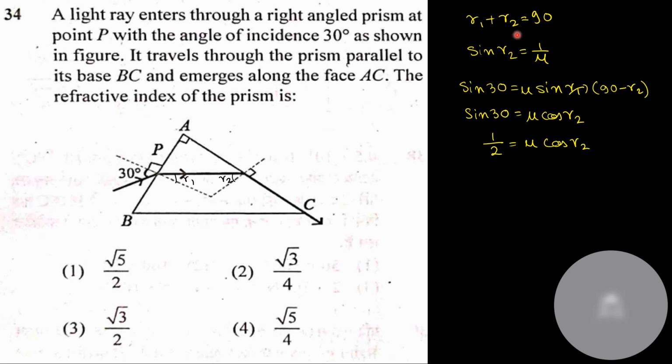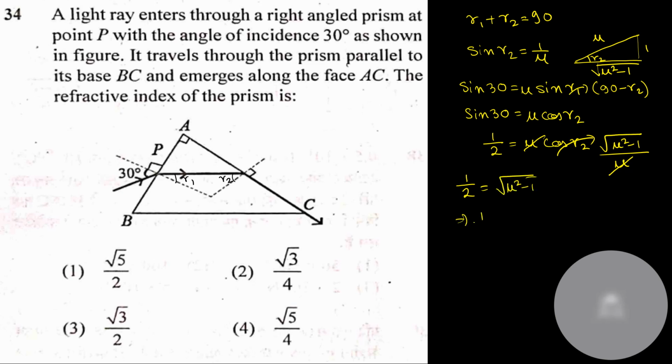Now if I see the diagram properly, if this is the angle R2, sine R2 means perpendicular by hypotenuse. If I apply the Pythagoras theorem, base would be under root of mu square minus 1. So cos R2 is nothing but base divided by hypotenuse. This and this would get cancelled. So half is equal to under root of mu square minus 1. Squaring both sides, 1 by 4 is equal to mu square minus 1, or mu square is equal to 5 by 4, or mu is equal to under root of 5 by 2. So the correct option is option number A.